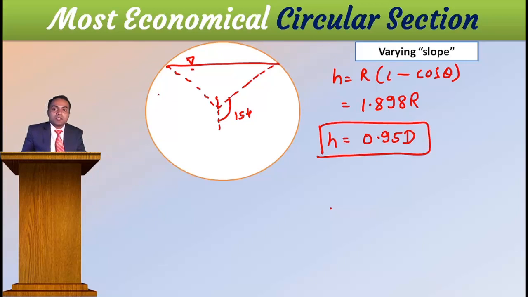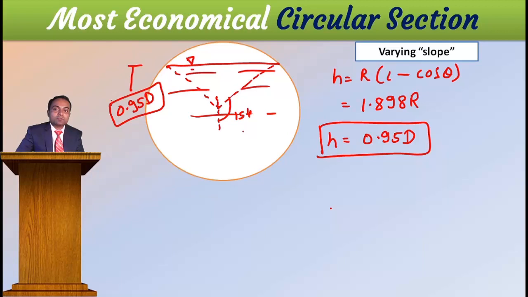Means if water is flowing in this channel with the depth that is 0.95 times of d, then you can expect maximum discharge through the circular section. Okay, now what is this condition? This is the condition for maximum discharge.